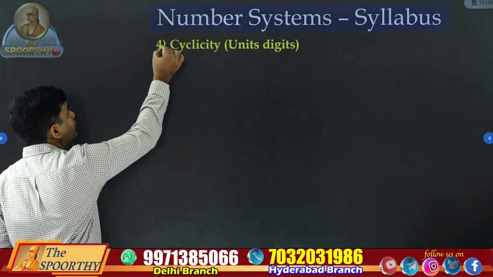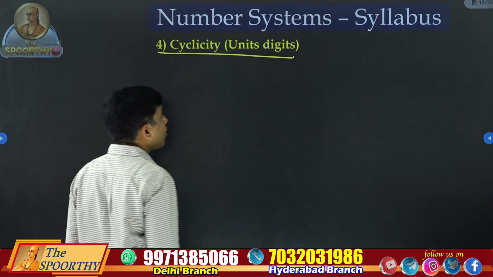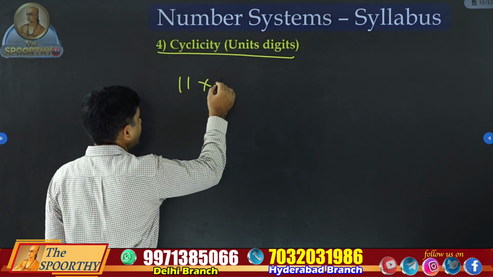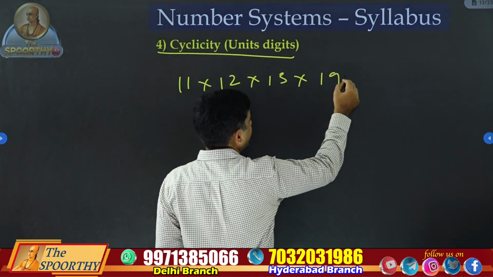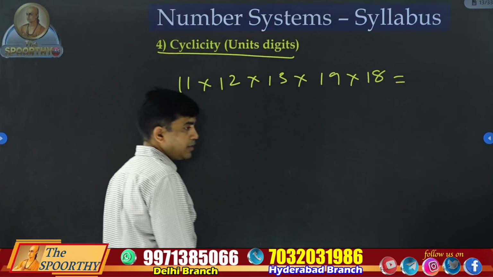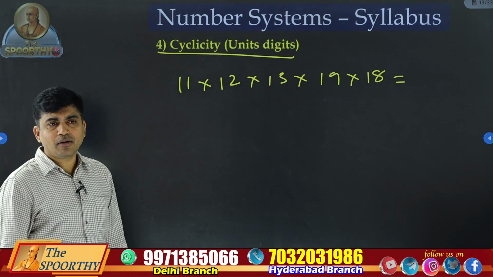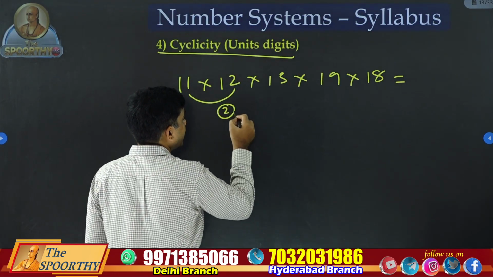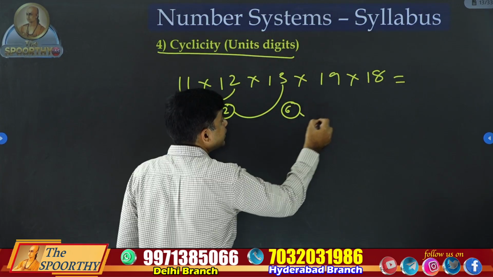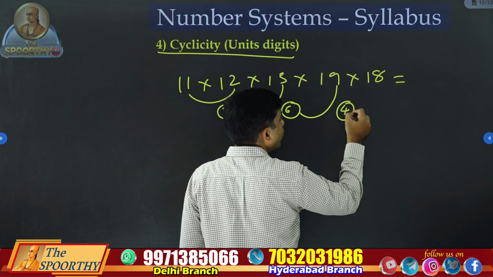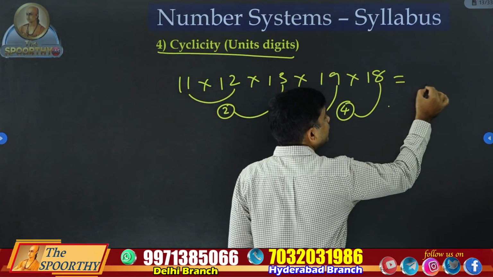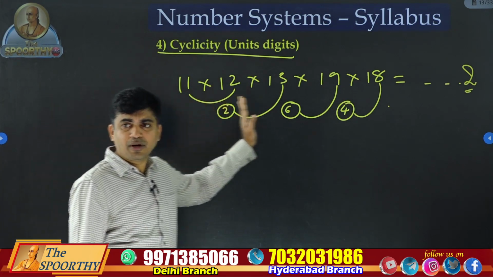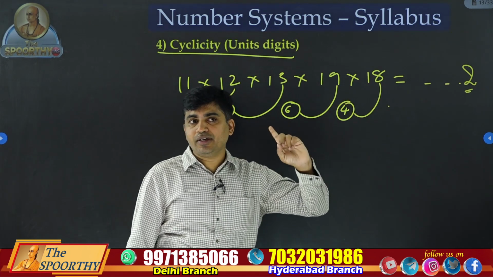Next important chapter is the fourth one, called cyclicity or finding the unit digits. They'll ask big products like this: 11, 12, 13, 19, 18. What is the unit digit in this product? What is the method? Very simple concept also. 1 into 2, 2. Then this 2 into 3, 6. 6 into 9, 54 means 4. 4 into 8, 32. Means 2 is the answer. This is one category, simple numbers multiplied. They'll ask what is the unit digit.